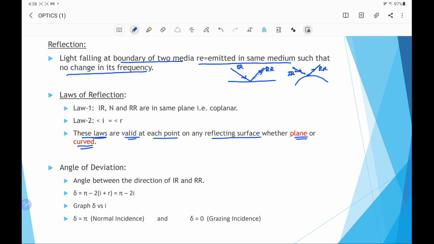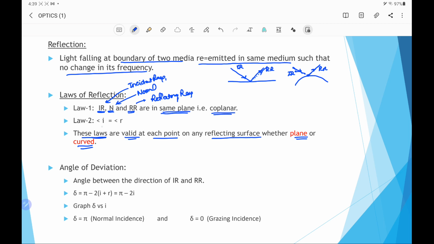There are two laws of reflection. First law: here IR means incident ray, N is the normal and RR is the reflected ray. The first law says that the incident ray, normal and reflected ray are in the same plane, or we can say they are coplanar.